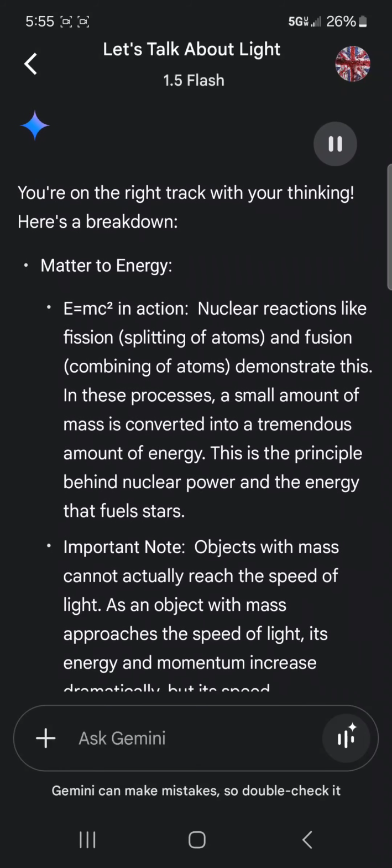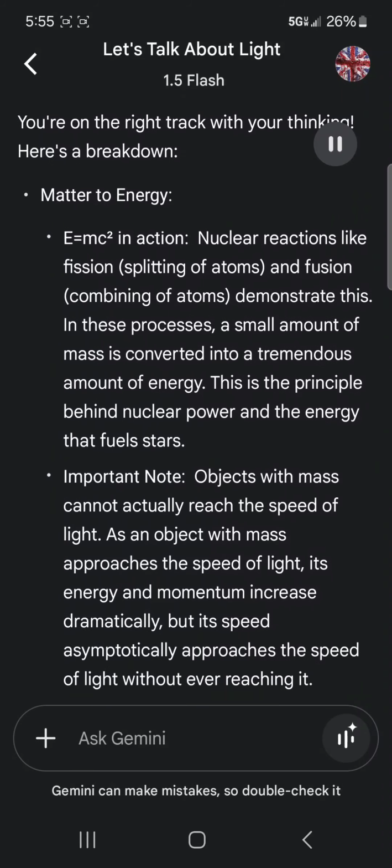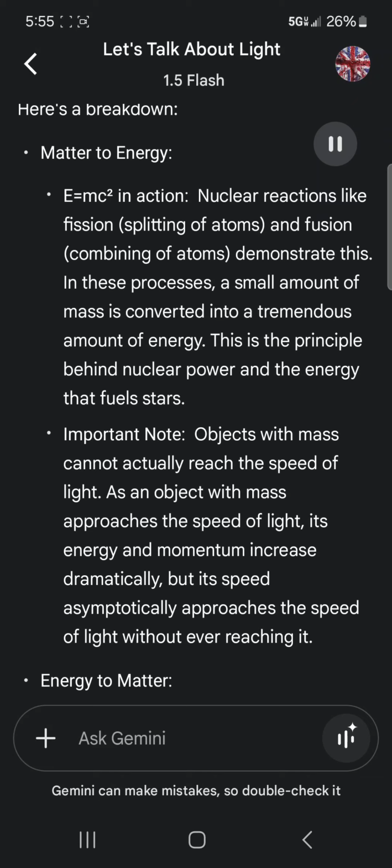You're on the right track with your thinking. Here's a breakdown. Matter to energy. E equals MC² in action. Nuclear reactions like fission, splitting of atoms, and fusion, combining of atoms, demonstrate this. In these processes, a small amount of mass is converted into a tremendous amount of energy. This is the principle behind nuclear power and the energy that fuels stars.